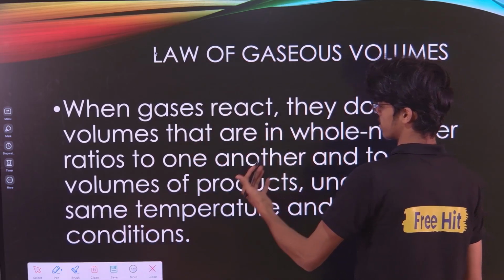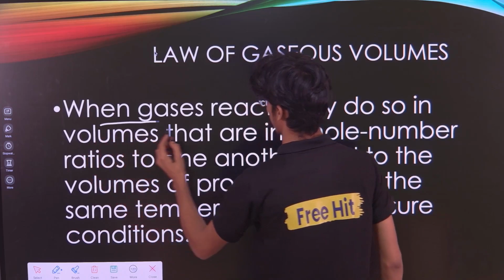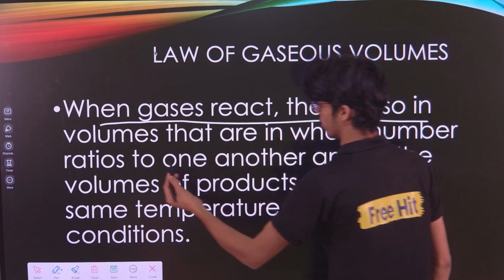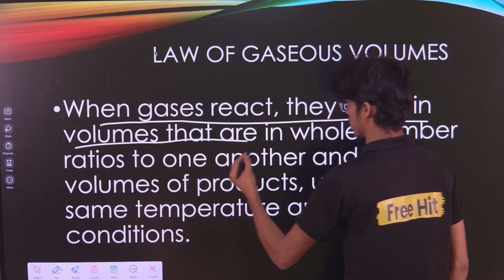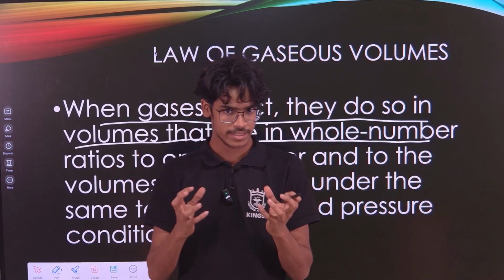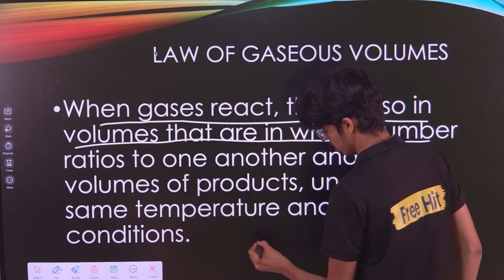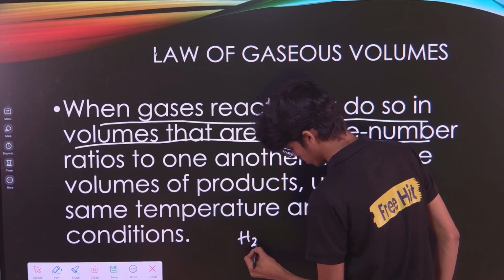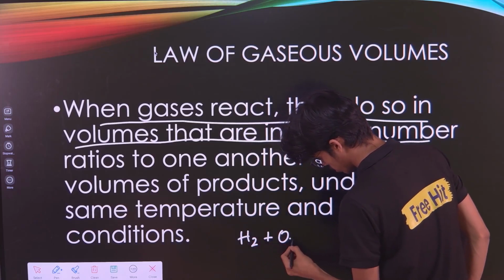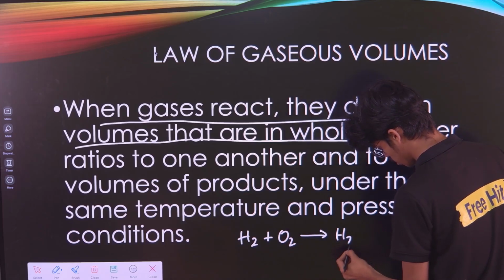Law of gases says that when gases react, they do so in volumes that are in a whole number ratio. Suppose hydrogen and oxygen are reacting to form water.